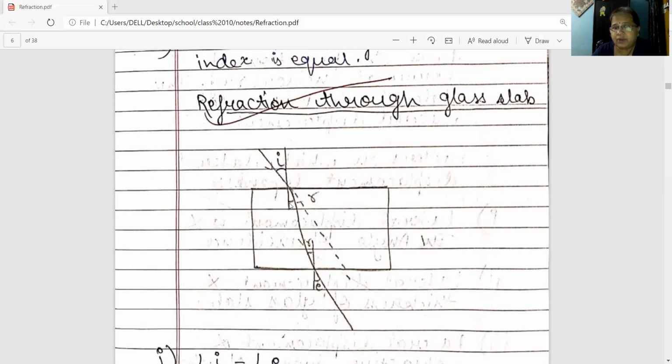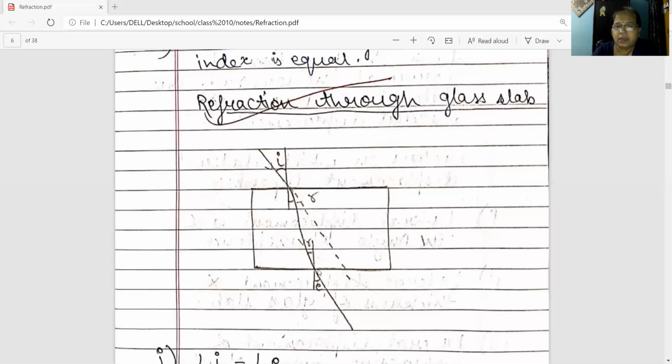Suppose this point is O dash. When you join point O and O dash, you will get the refracted ray. When you measure the angle made by the refracted ray with the normal, you will find that it is smaller than the angle of incidence. It is coming approximately 18 or 19 degrees.